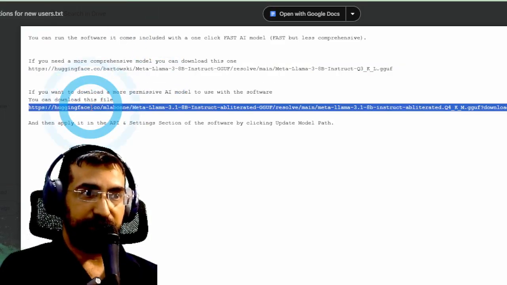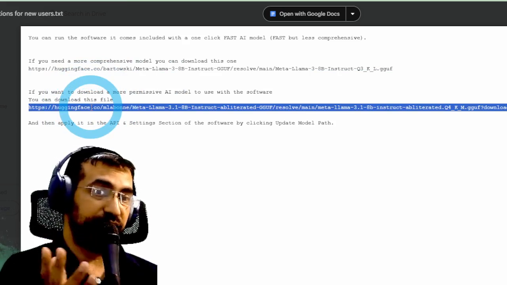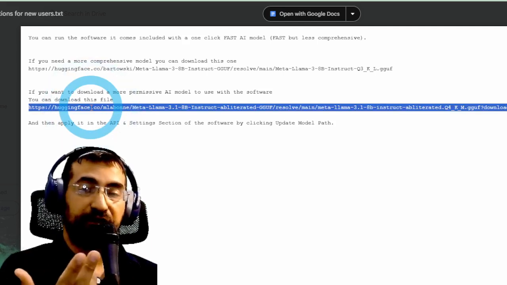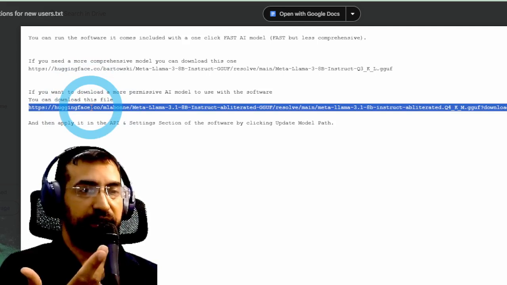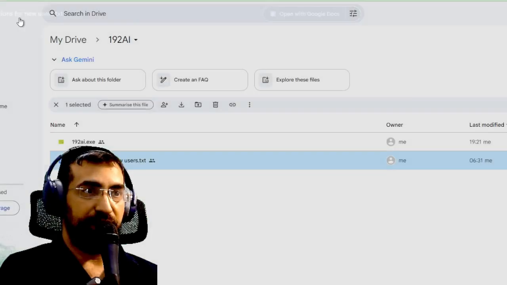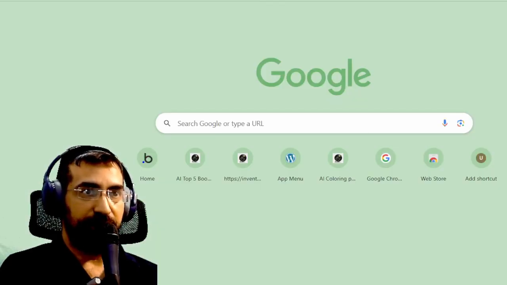Additionally, you can also download this model, which is a very permissive model, which lets you talk about virtually anything. However, I'm not recommending you do that. It's just completely your choice. If you want to, I know men like this a lot for various reasons, but it's completely your choice. I'm not recommending you actually download this. So here it's all in the download button over here when you